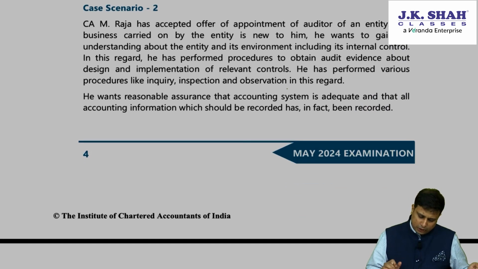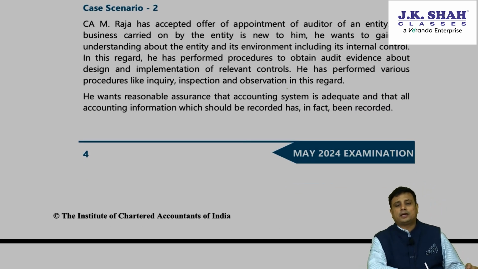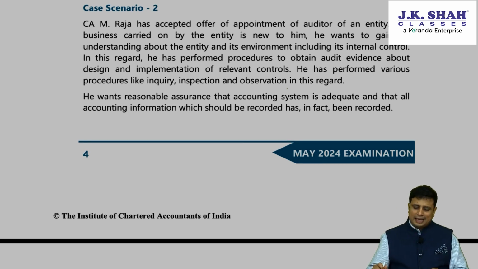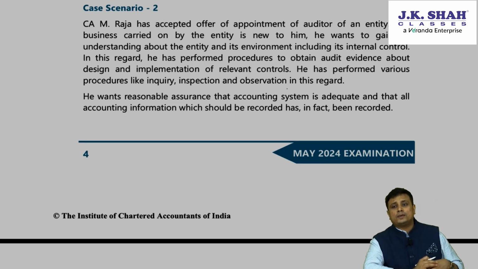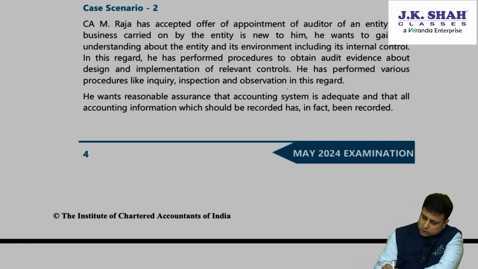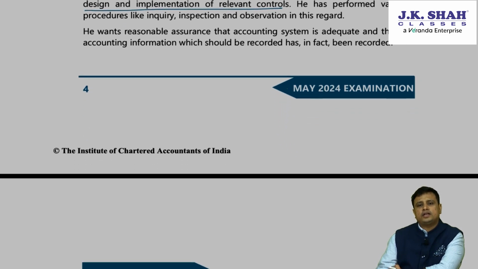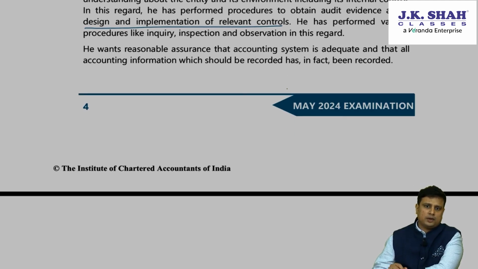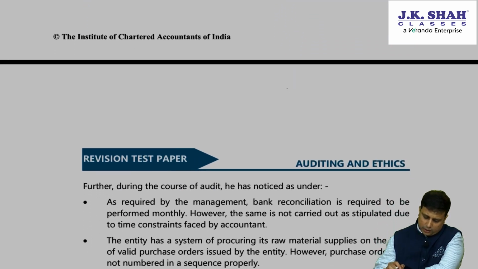Next, case study scenario number 2. CA Raja has accepted an offer of appointment as an auditor of an entity. As the business carried on by the entity is new to him, he wants to gain an understanding of the entity and its environment, including the internal control. In this regard, he has performed procedures to obtain evidence about the design and implementation of relevant controls. He has performed various procedures like inquiry, inspection, observation in this regard. He wants reasonable assurance that the accounting system is adequate and that all the accounting information which should be recorded has in fact been recorded.